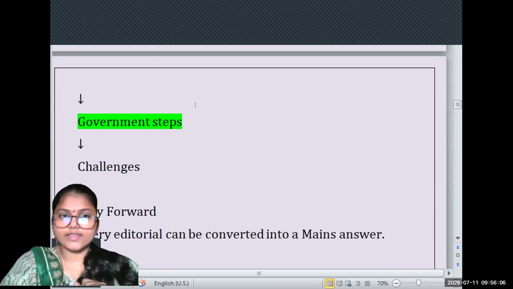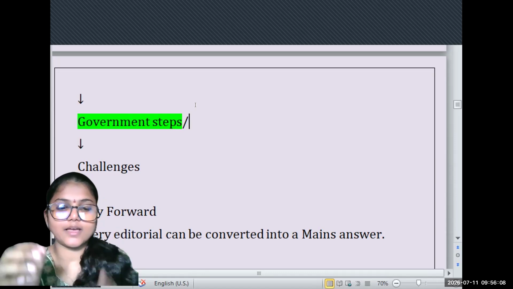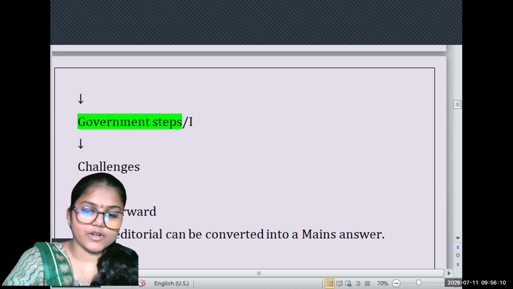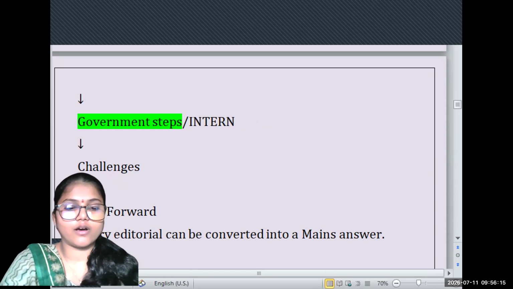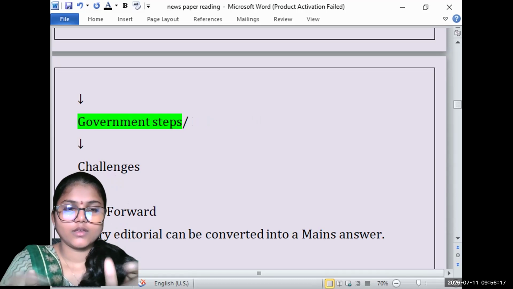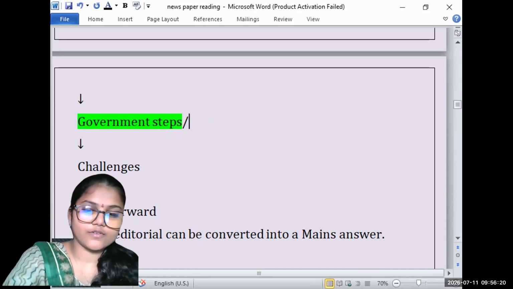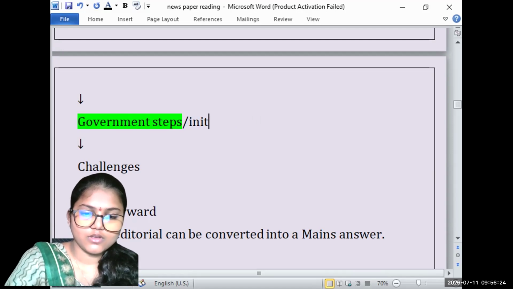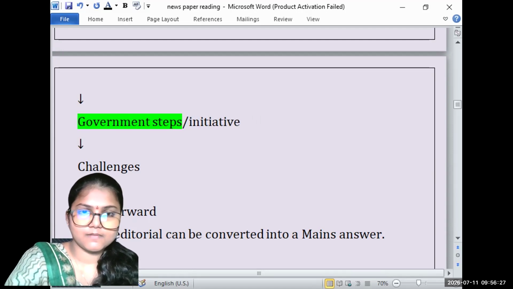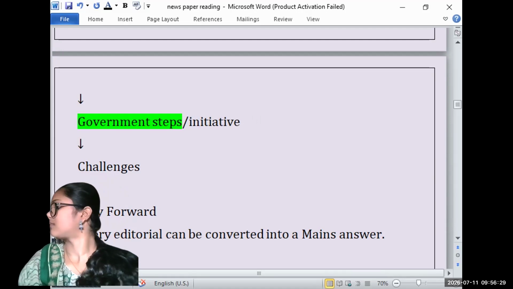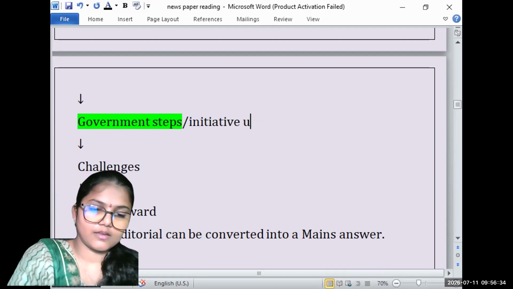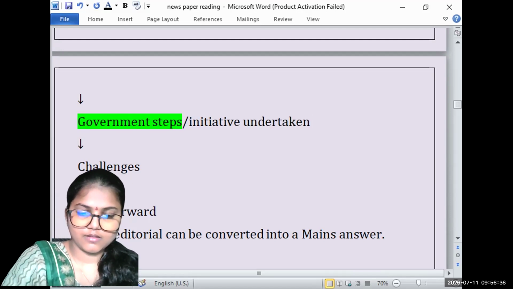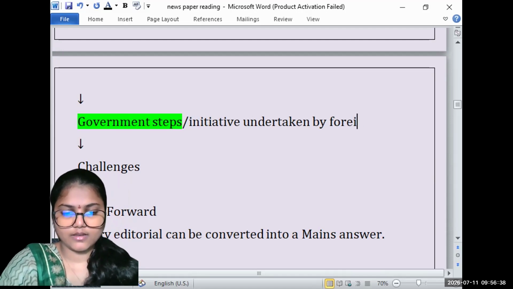We can also add that sometimes they give international examples, like the initiatives undertaken by foreign countries.